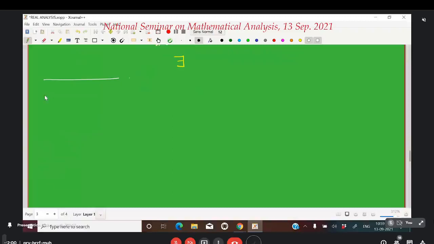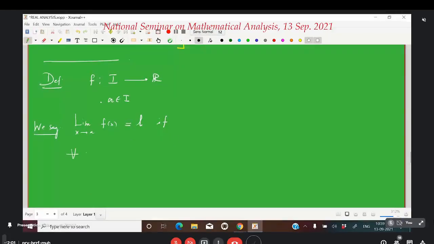Now we have the rigorous definition. Definition: f is some function from some interval I to R, and a is any particular point in I. We say that the limit of the function f of x when x goes to a is the real number L if the following happens. For every epsilon greater than 0, there exists a delta greater than 0 such that for every x belonging to the interval a minus delta, a plus delta, minus the singleton a,